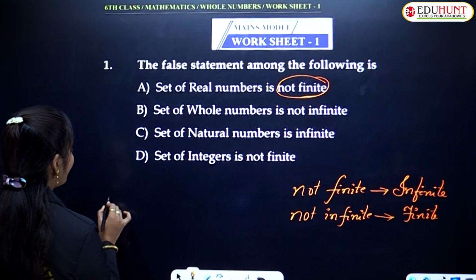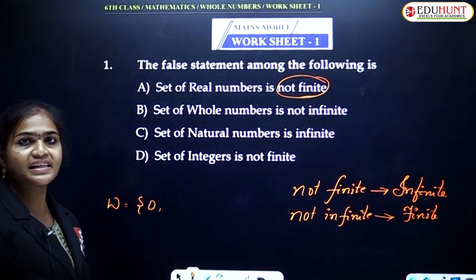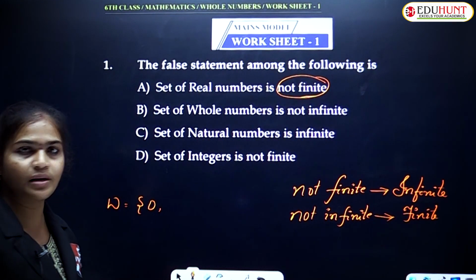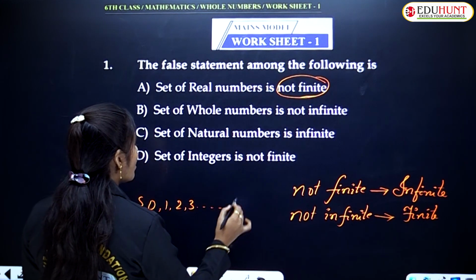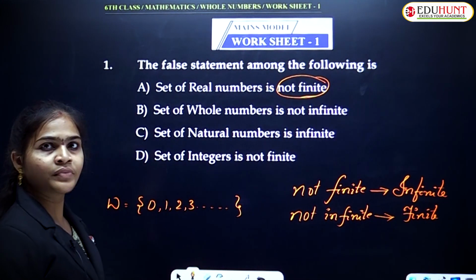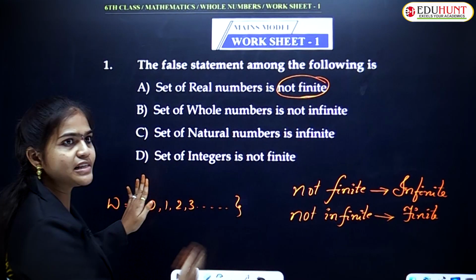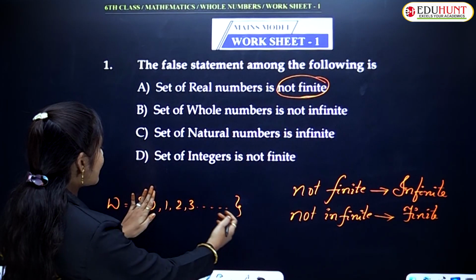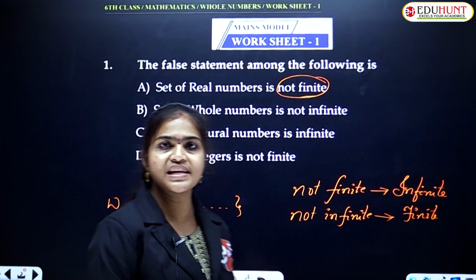Why? Because the set of whole numbers W is equal to the set starting with the smallest whole number 0, then 1, 2, 3 and so on. What is the greatest number? Children, just observe that except 0, here we have 1, 2, 3, 4 and so on. These are all natural numbers only, no? In the set of natural numbers, what is the smallest natural number?